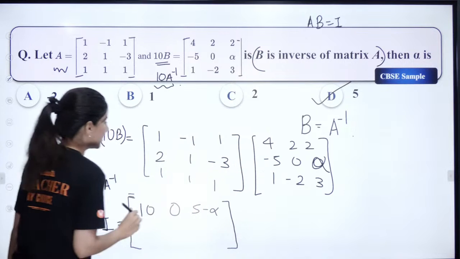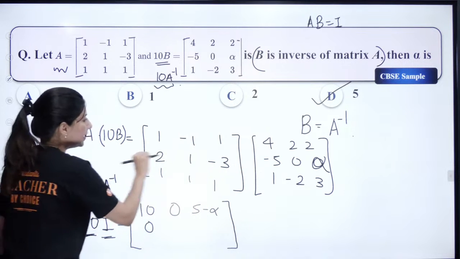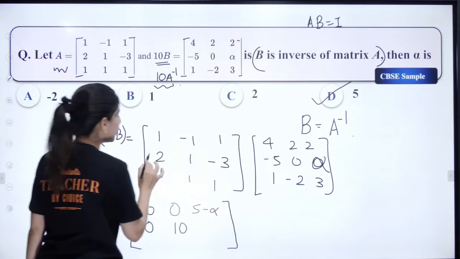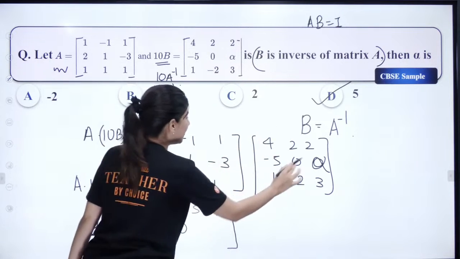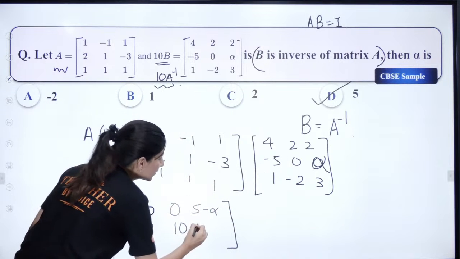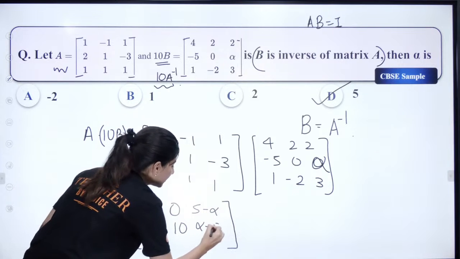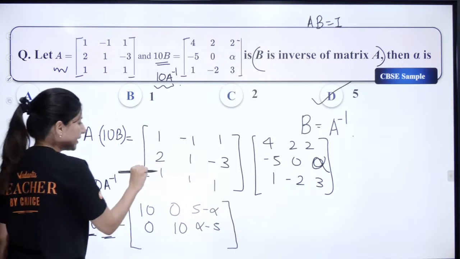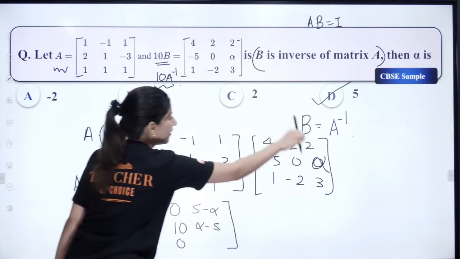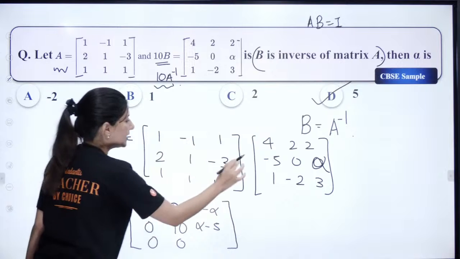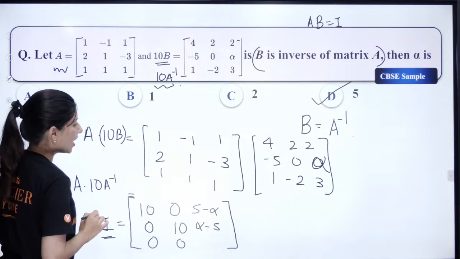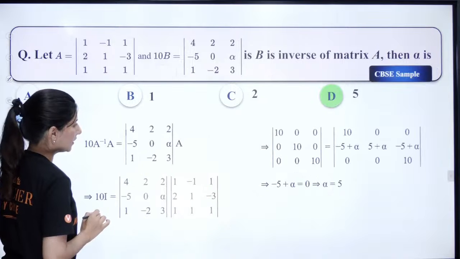Row 2 and this, so you are going to get a 0. This and this you are going to get a 10. And this you have to unfortunately write. So 4 plus alpha and we have minus 9. So here you are going to get alpha minus 5. Again this into this will give you a 0. This is also a 0. Now you have to find out this: 2 plus alpha, and 2 plus alpha plus 3.